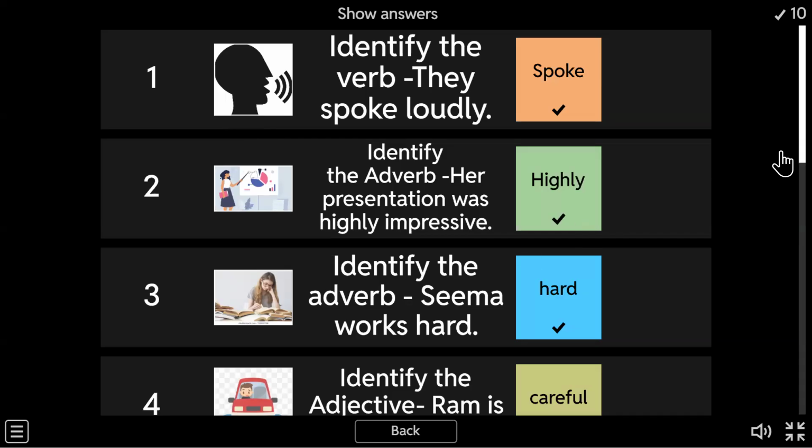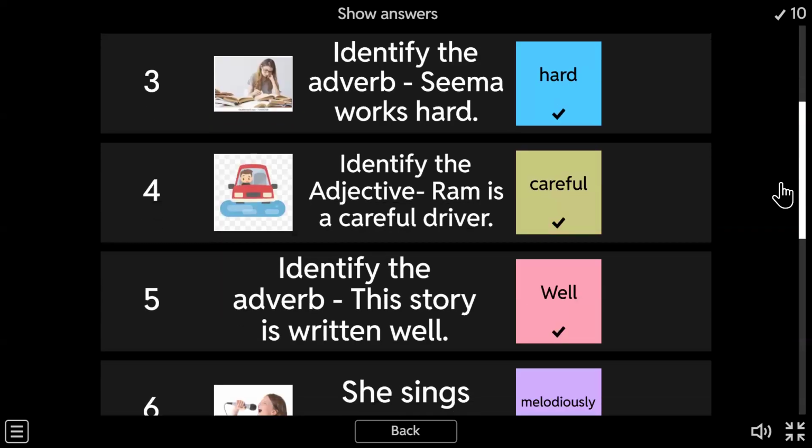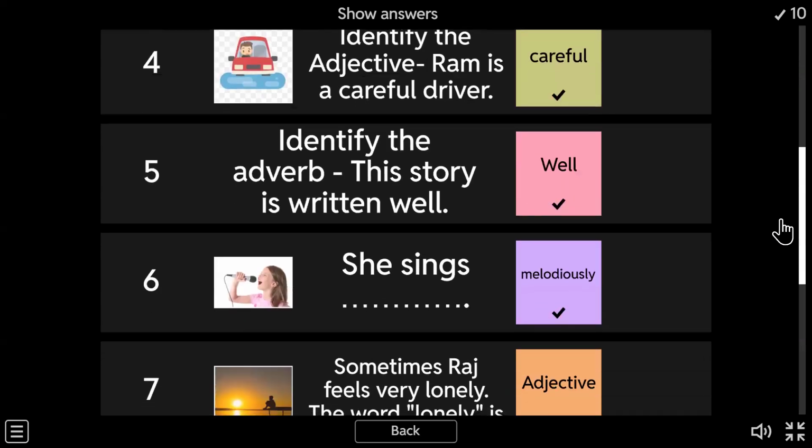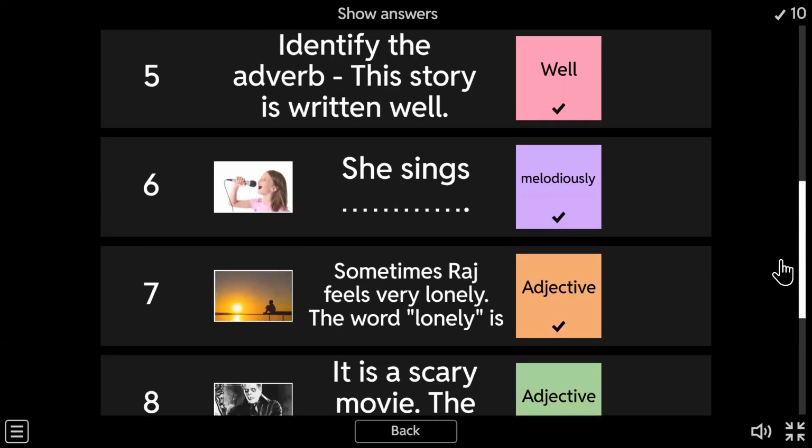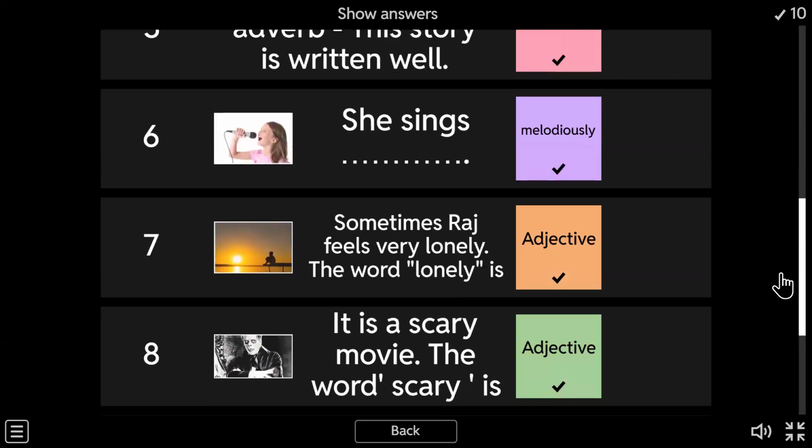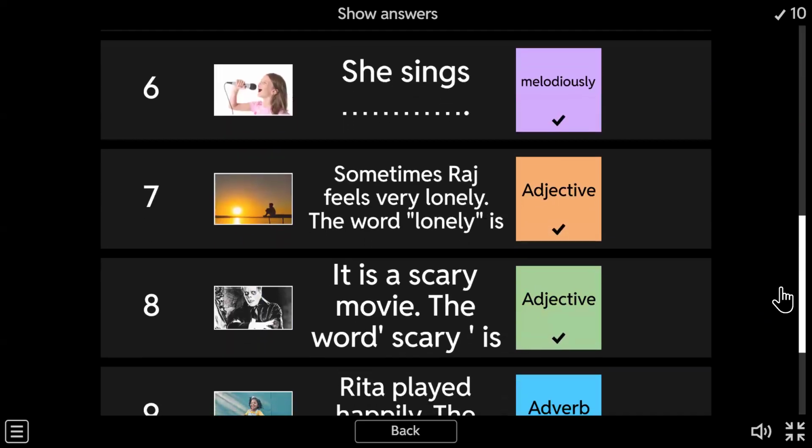Now let's scroll down and see if you want to write down more. Over here, many of you were wrong in this, adjective lonely, okay, and scary. Movie is being talked about, so you have to say it's an adjective. Okay. Thank you so much, all of you.